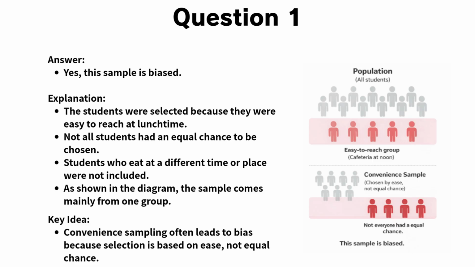Key idea. Convenience sampling often leads to bias because selection is based on ease, not equal chance.